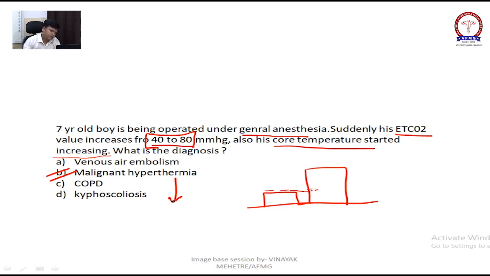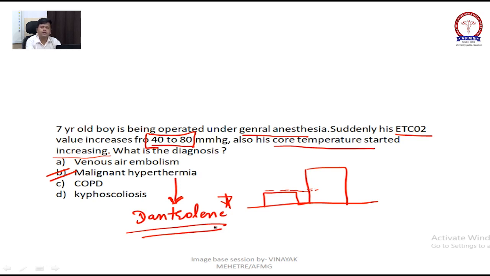And tell me the recent MCQ which came from malignant hyperthermia. The drug used to treat malignant hyperthermia is dantrolene. See, malignant hyperthermia as a topic is very important to remember.